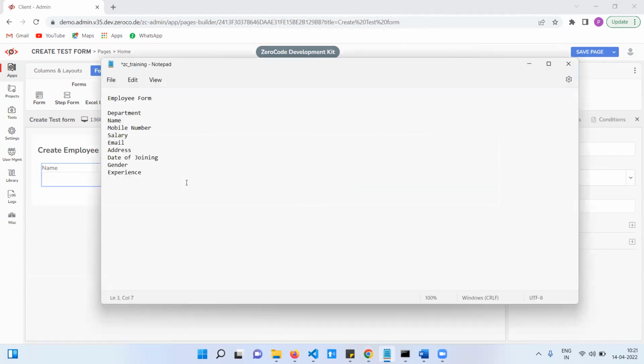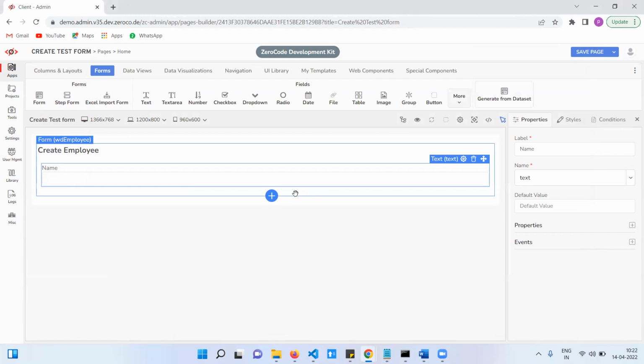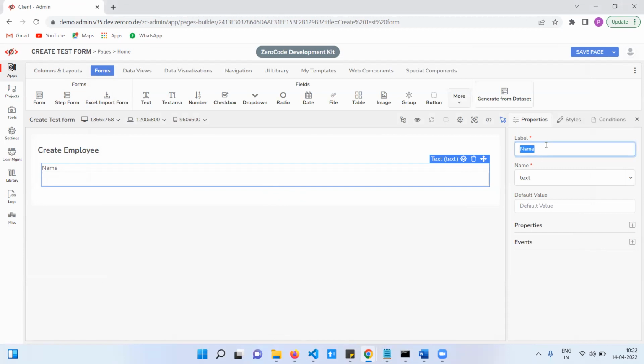We will add it one by one. I will tell you. For now, I drag and drop that field, name. So name has a label, the display name, and this indicates the name. In the database, whatever name you created, you need to give it here. If you select the pre-fill API, you will get a selection here.